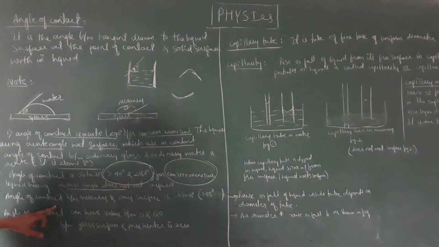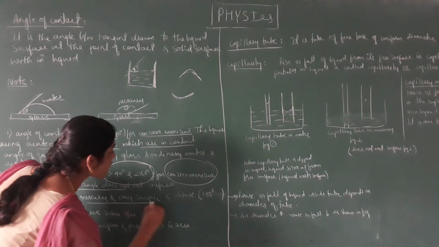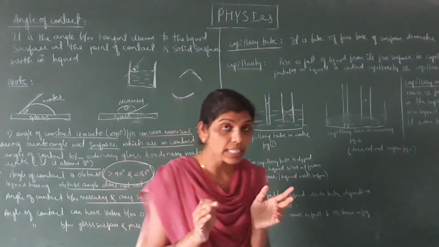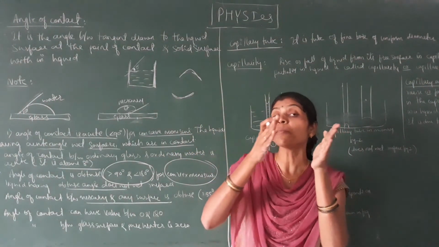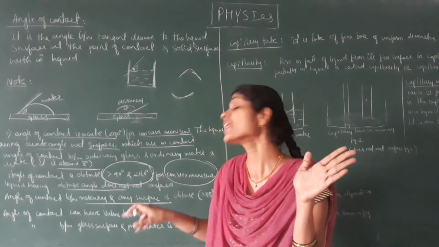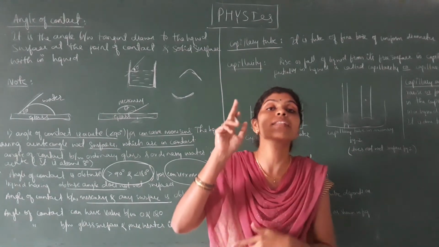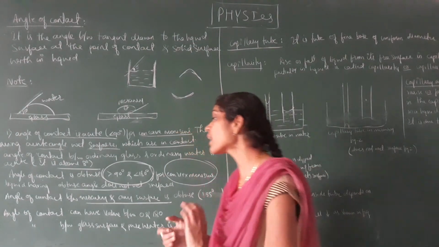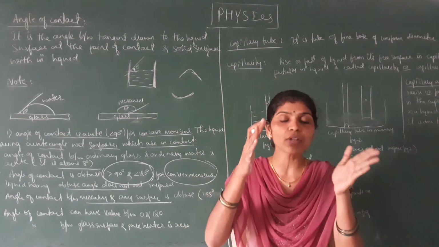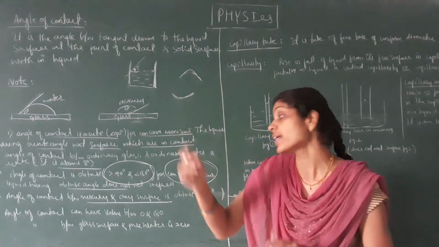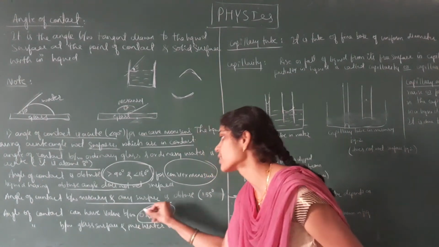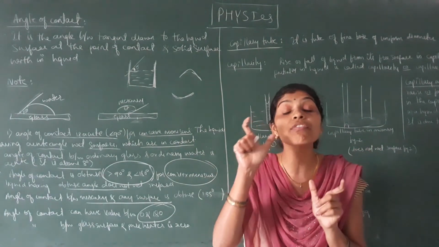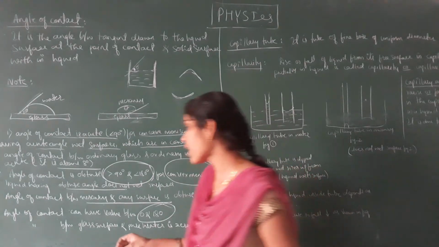Next, the angle of contact between mercury and any surface always forms an obtuse angle. So the obtuse angle is the angle between mercury and any surface. It is always 135 degree. You have to remember that one. And the angle of contact varies from 0 to 180 degree always. And the angle of contact between a glass surface and pure water is always 0. So that we have to remember.